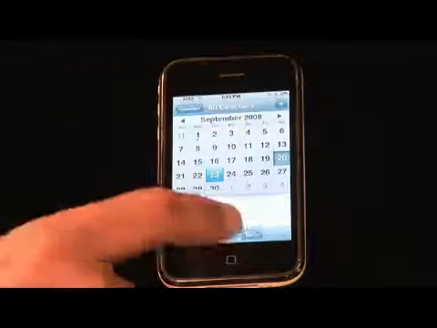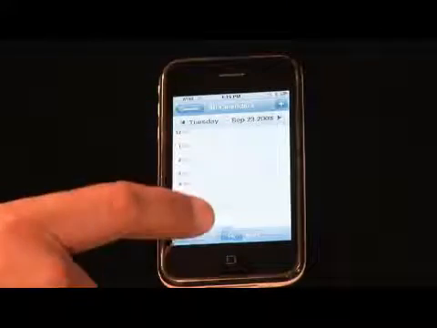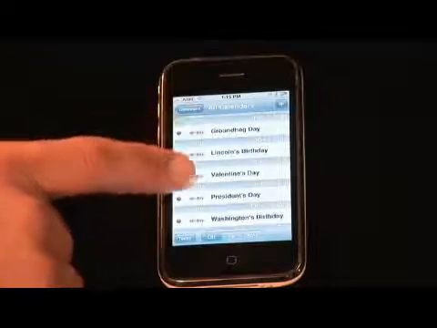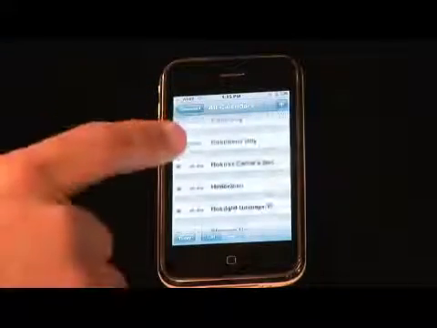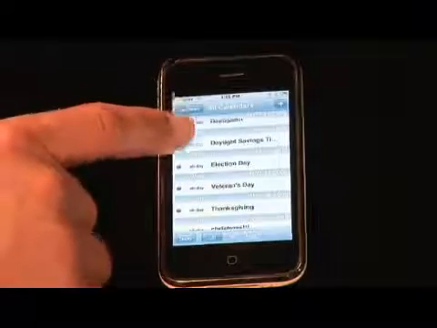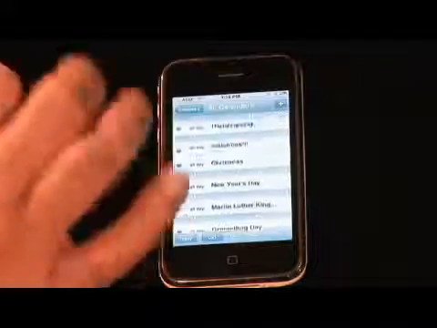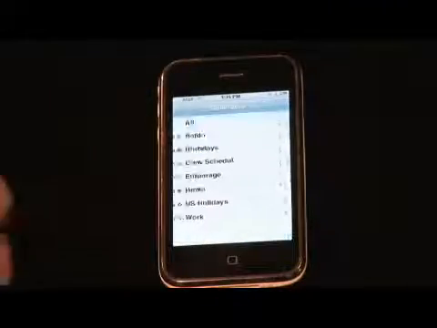Now, if I want to see it by day, right there, I can see a list of all the things that I have coming up. Better be careful for Valentine's Day, President's Day. Ooh, Halloween, my favorite, daylight savings time. That's all I really have other than Groundhog's Day. Awesome. So go back to the calendars there.